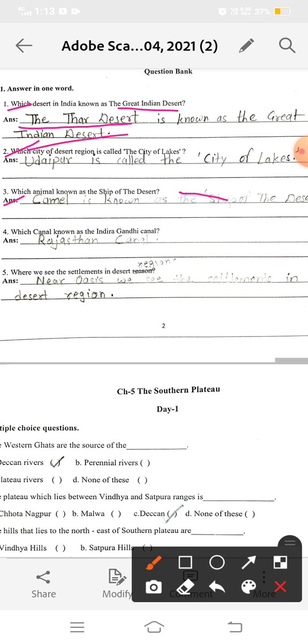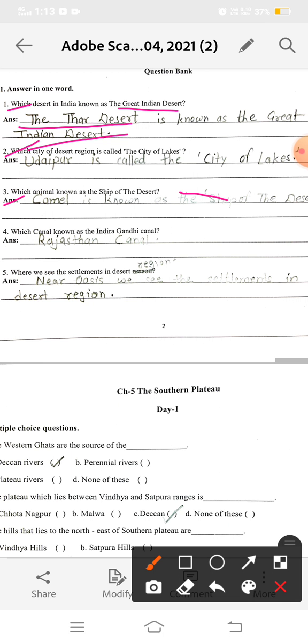Why is the camel known as the sheep of the desert? Because camels are the only mode of transport by which people cross the desert, as their long legs and padded feet help them walk through thick sand easily.